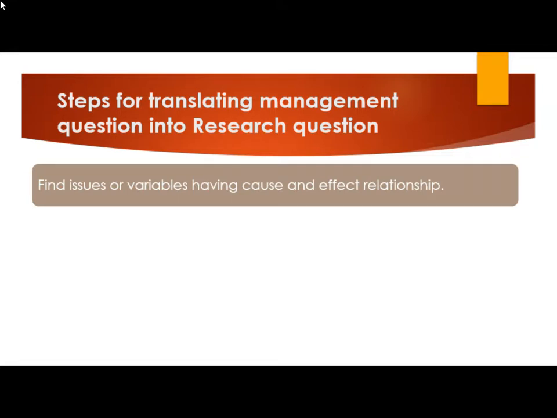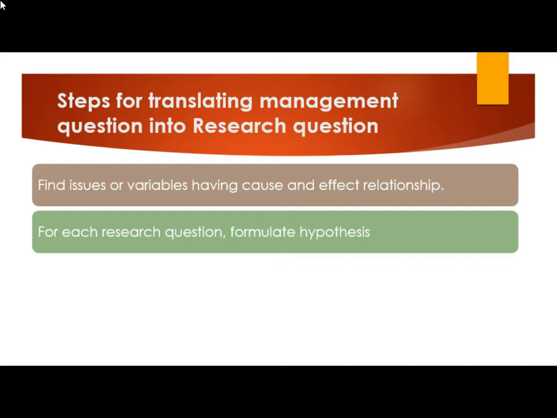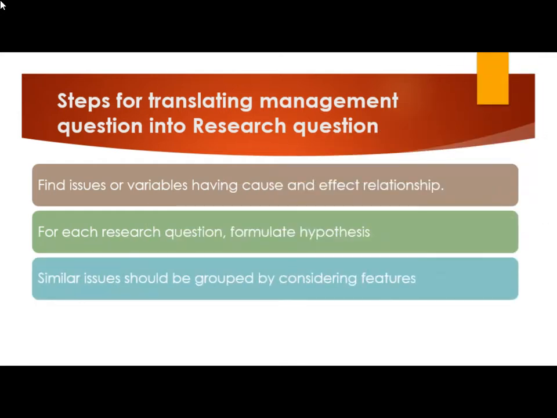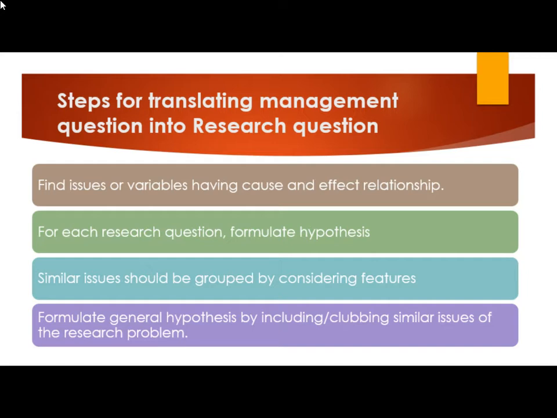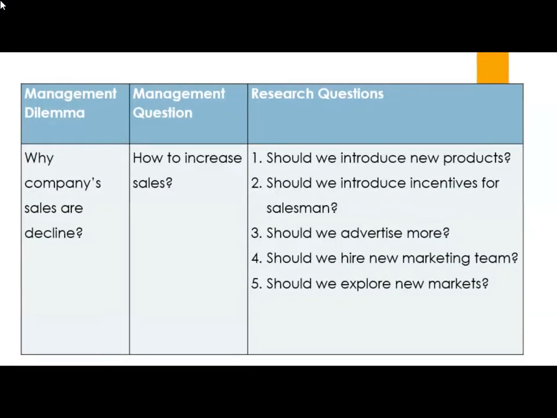Find issues or variables having a cause and effect relationship. For each research question, formulate a hypothesis. Similar issues should be grouped by considering the features, and a general hypothesis formulated by including or clubbing similar issues of the research problem. So these are the various 8 steps I have mentioned. Now we will see a few examples.